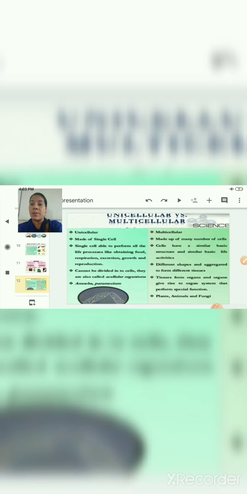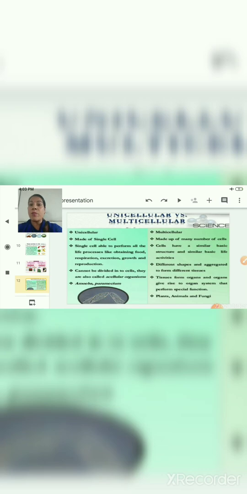So now let us discuss the differences between unicellular and multicellular organisms. Children, this is again a very common question which is generally asked in exams. So let us see this. Unicellular organisms are made up of a single cell, and multicellular organisms are made up of so many types of cells. Within that single cell, unicellular organisms are capable of performing all life processes like obtaining food, respiration, excretion, growth, reproduction, repair, etc. All the essential vital activities can be performed within that single cell only.